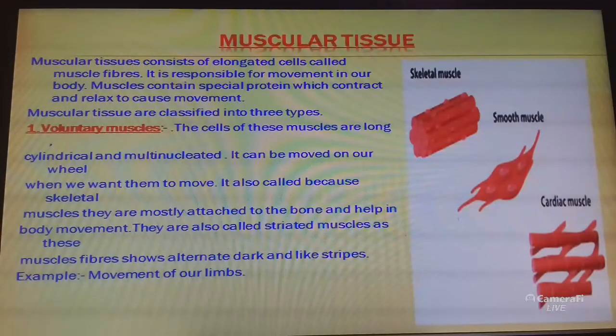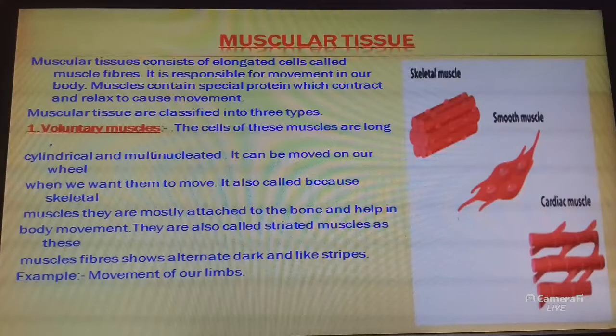It can be moved on our will. That means these muscles are under our control when we want them to move. It is also called skeletal muscle because it is mostly attached to the bone and helps in body movement. And they are also called striated muscles. Under the microscope, these muscles show alternate light and dark bands. That's why they are also called striated muscles.